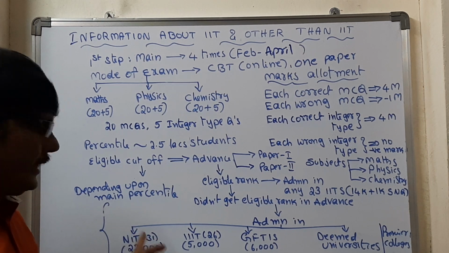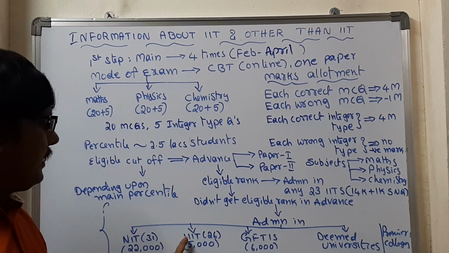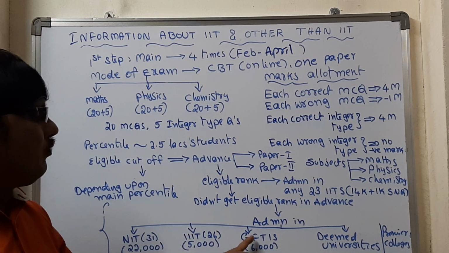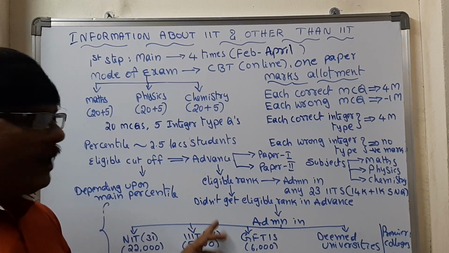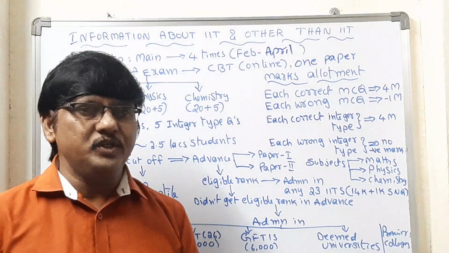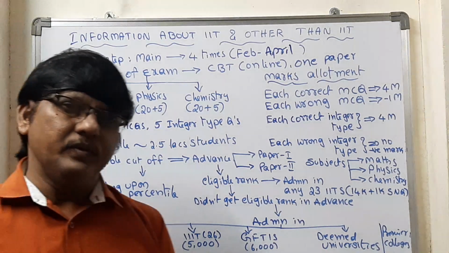In total we have 31 NITs with about 20,000 seats, and 26 IIITs with 5,000 seats. Government funded technical institutions have 6,000 seats. Apart from that, deemed universities and premier, prestigious colleges are there, and admission will be given in those as well.